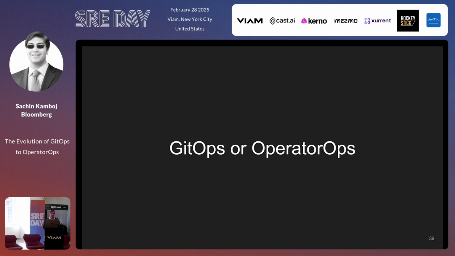When I titled this talk, I said evolution from GitOps to OperatorOps, but I would strongly argue that it's not a binary choice. It's not that you have to do either GitOps or OperatorOps, but you can use OperatorOps for the magic that makes GitOps happen. So you can still have your declarative configuration in Git. You can just apply it to your cluster, and then you can have OperatorOps handle the remaining things out of it. But the biggest things that you get out of it are really the day two operations, which are very specific to whatever technology that you want to go.